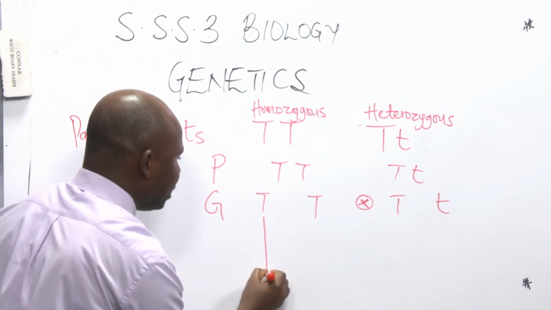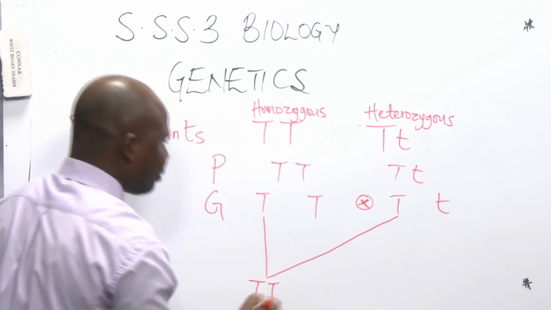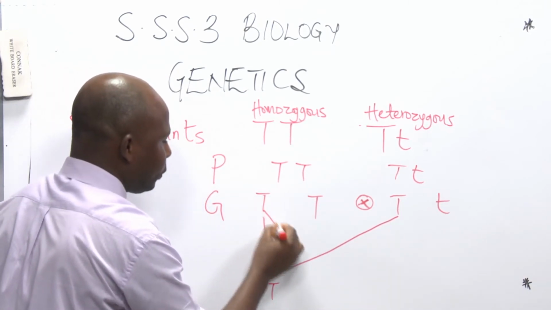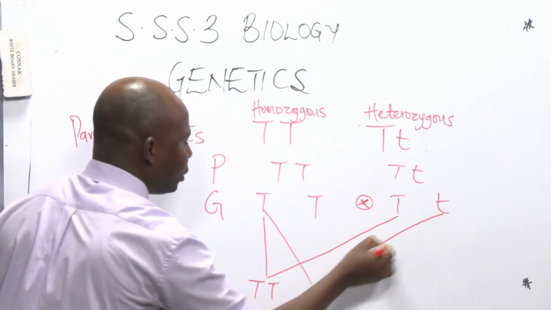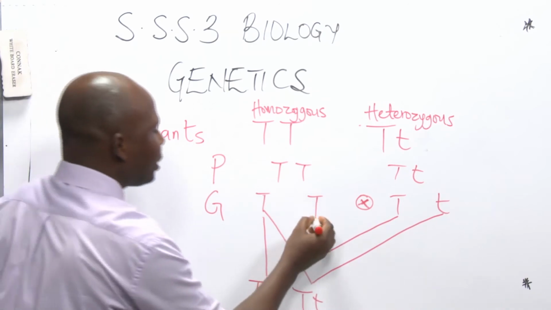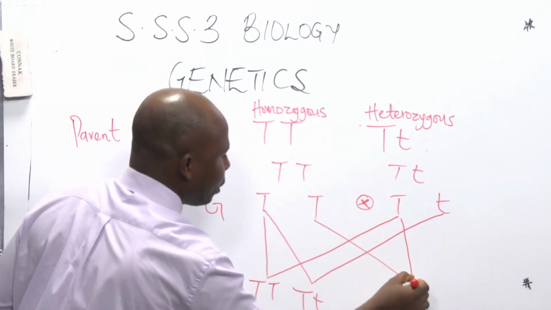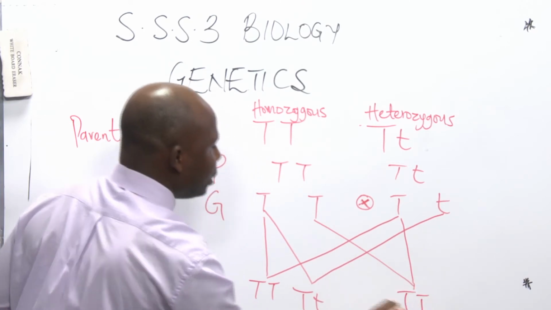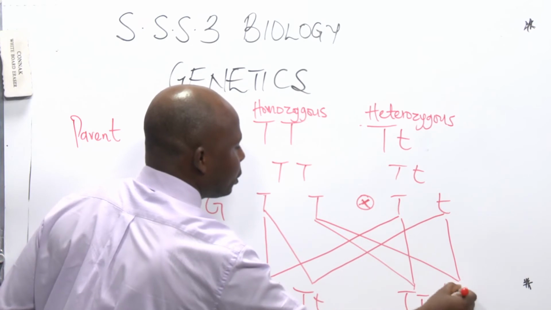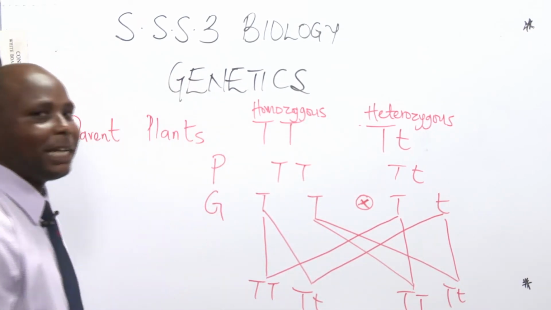From the first T, you go to this one. So we have TT. Then you go again to the second T. We have capital T, small t. Then you do the same, but you do it to this direction now. This is TT. Then we have to this Tt. So in this one, what we are saying is this.